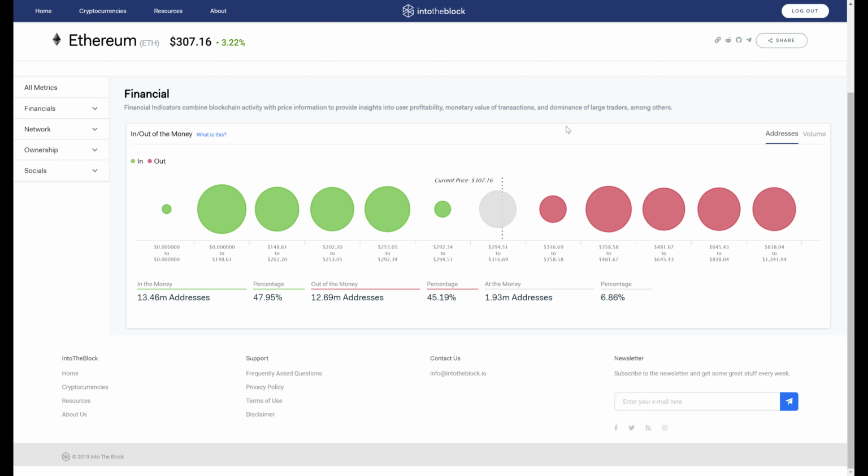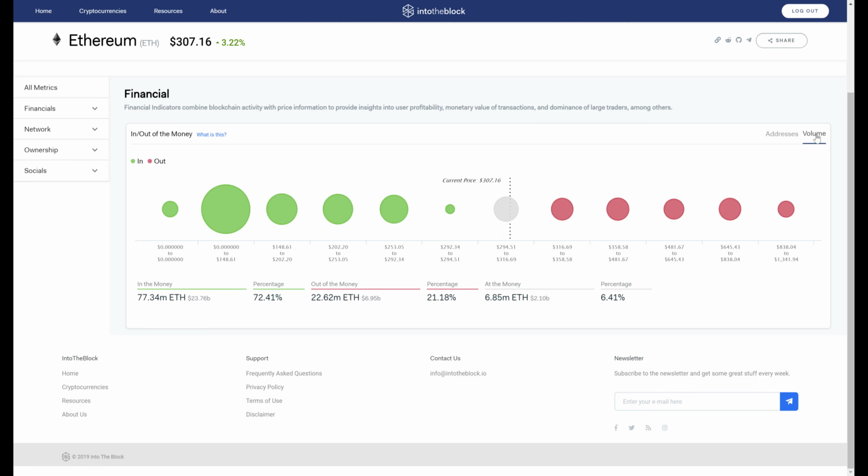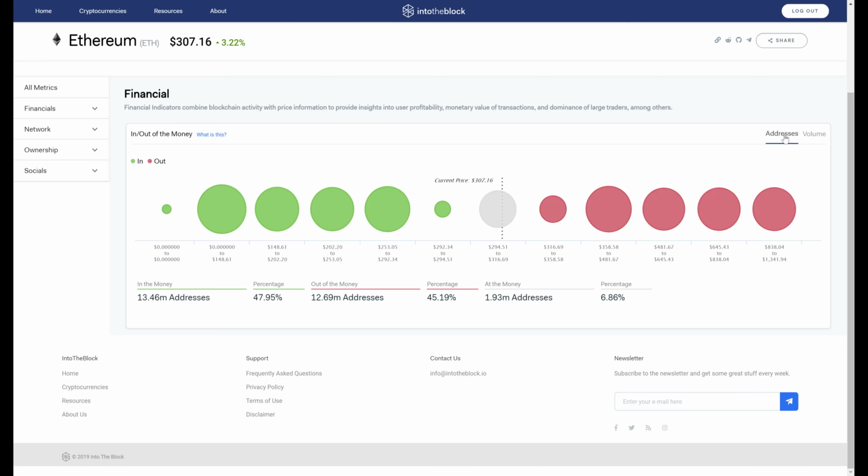The larger the bubble, the more addresses on the chart is shown in the addresses view, which I'm currently in, and the more tokens when the chart is displayed on a token basis, which you can see in the volume view. We think it's super interesting to see how the distribution for the in/out of the money calculations change when you switch between the two views.